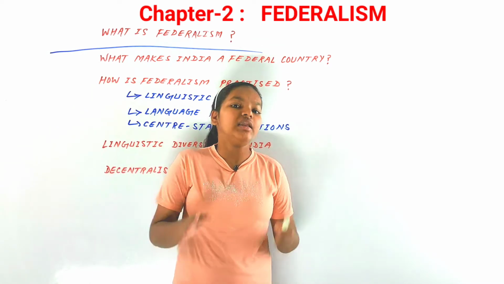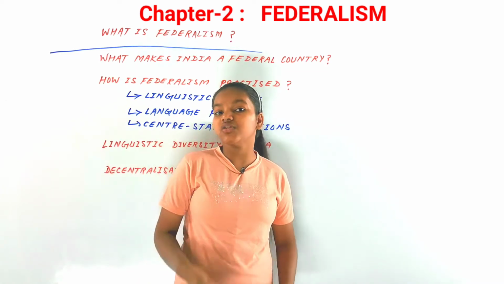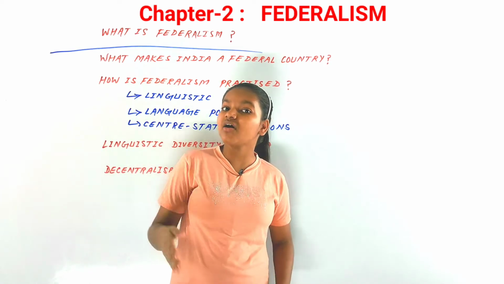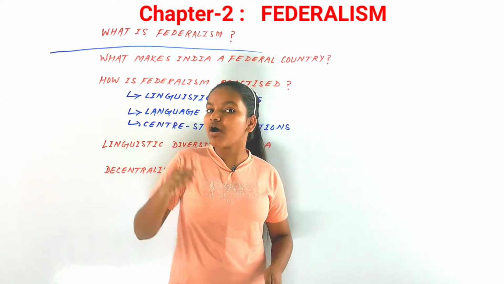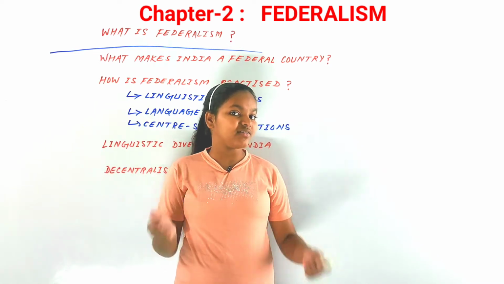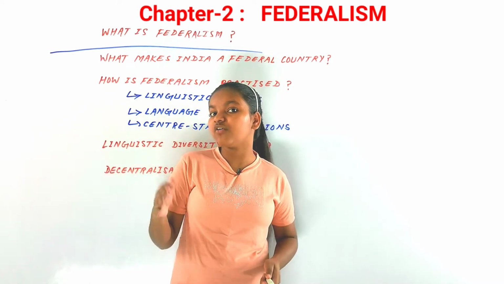So these are some of the features of federalism, that isn't a kind of unitary government. Now in unitary government, all the power would be given to the central government, or all these regional provinces are dependent or a kind of subordinate to that central government. So that doesn't happen in federalism, in a federation country. So these are some of the features of federation or federalism.